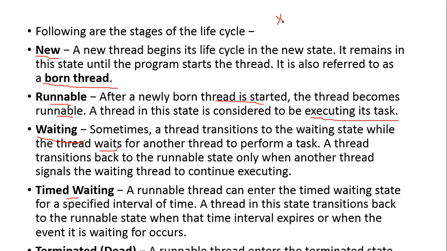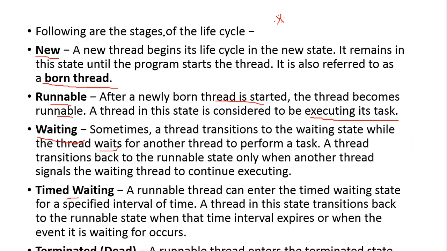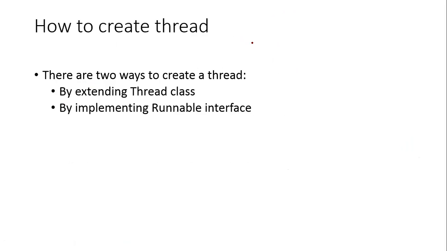In this thread concept, this life cycle of a thread is quite an important concept. You need to draw the diagram and explain these points. So how is a thread created in Java?